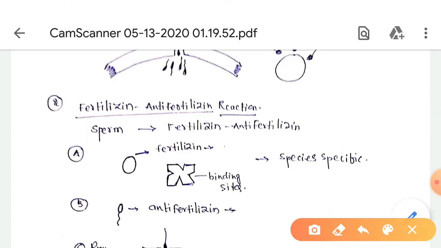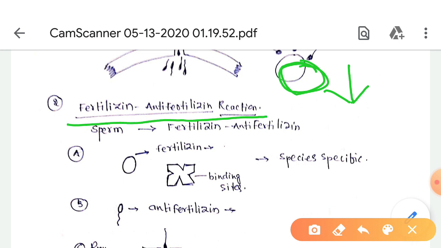When the chorion is removed from the egg, the activity of the sperm completely decreases. And the second one is the fertilizin and anti-fertilizin reaction. Here the sperm identifies the egg by the reaction of fertilizin and anti-fertilizin.